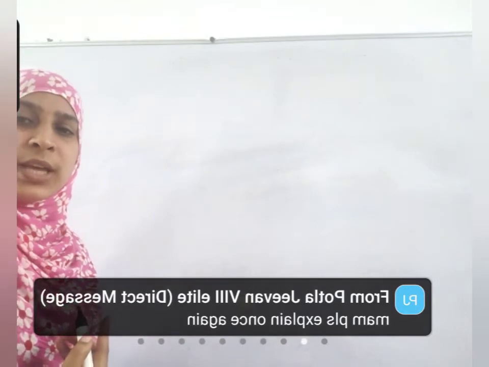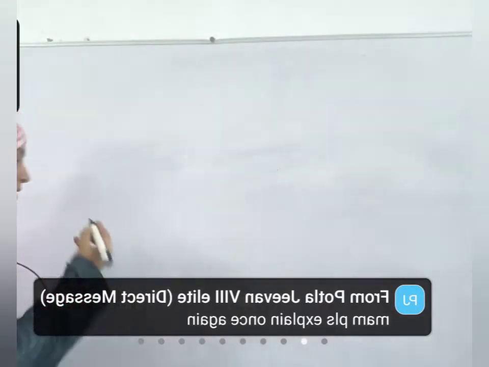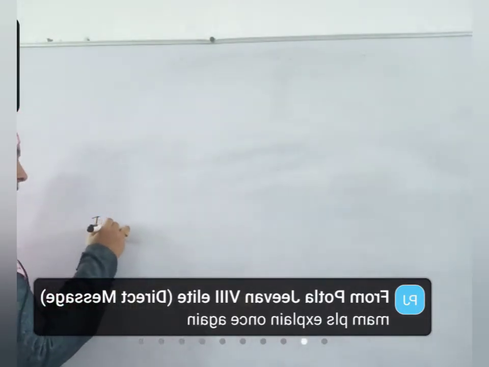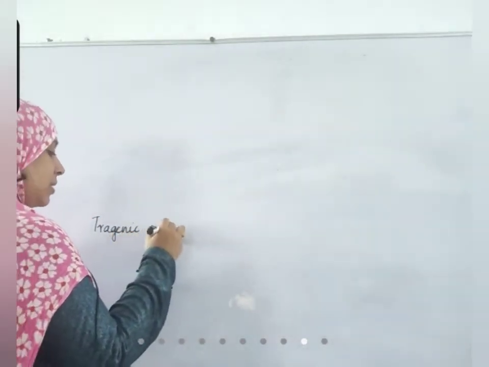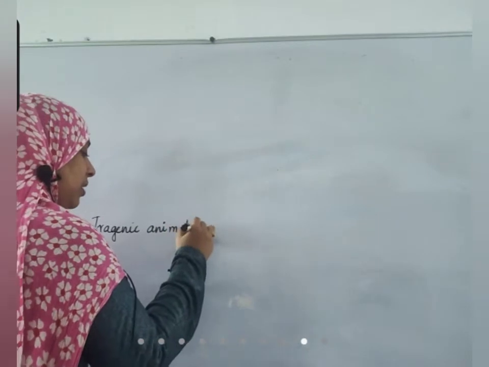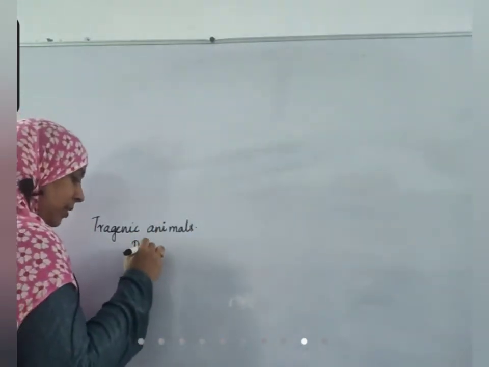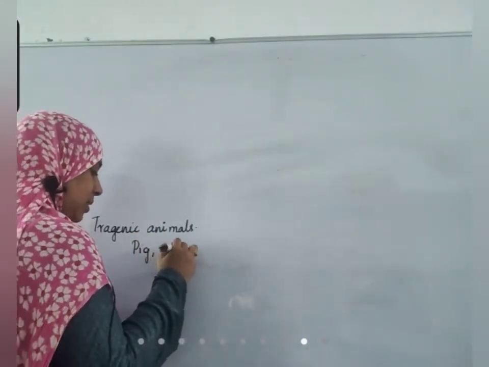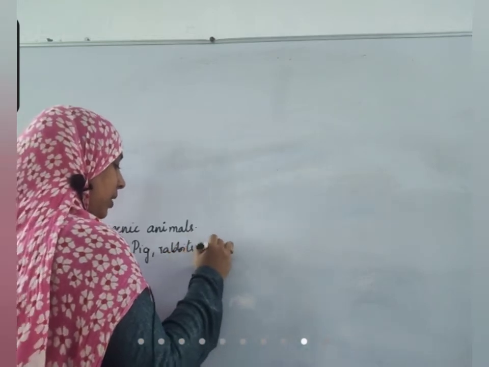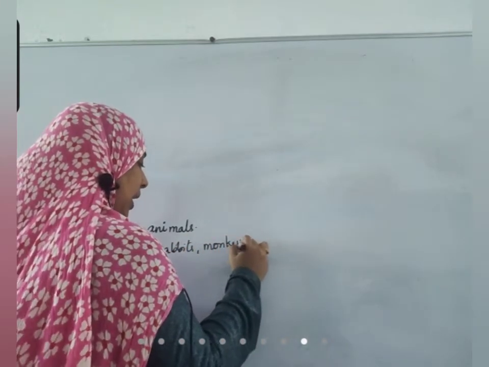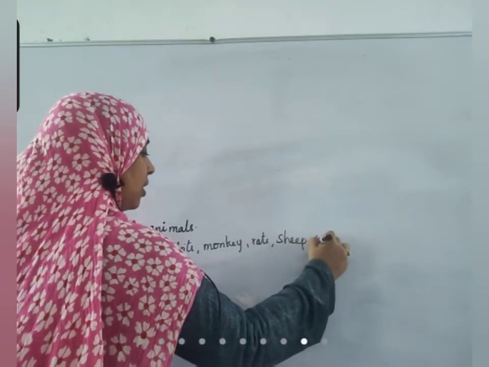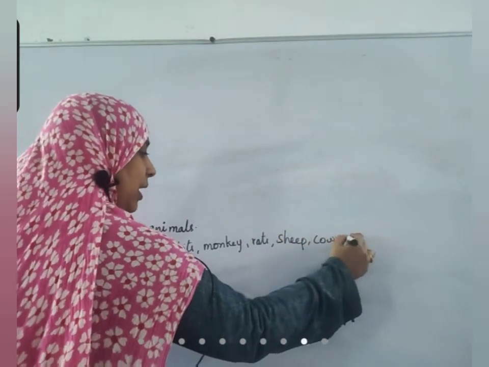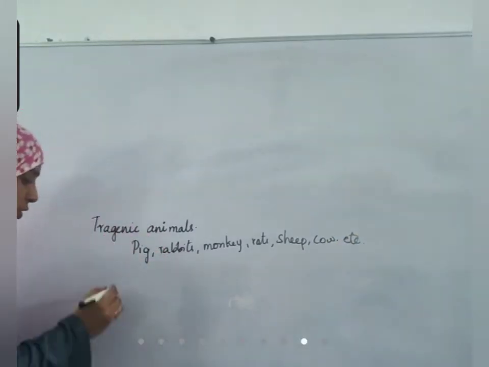What is a transgenic animal? A transgenic animal is an animal. What animals are used? Pigs, rabbits, monkey, rat, sheep, cow, etc. What is done to this animal?